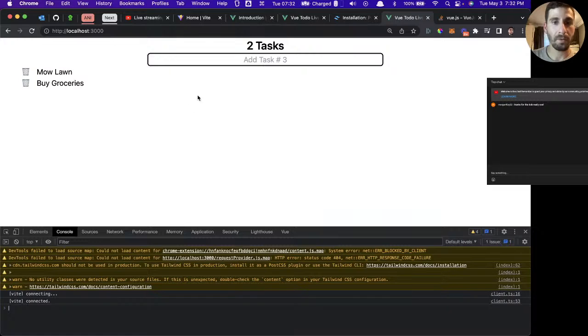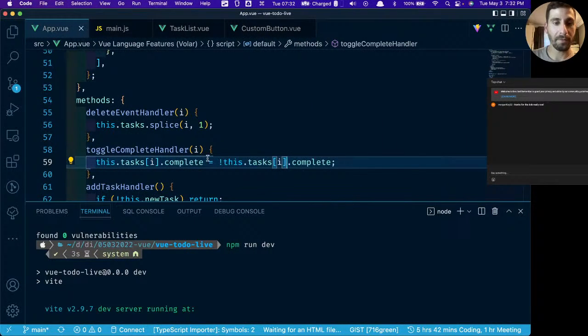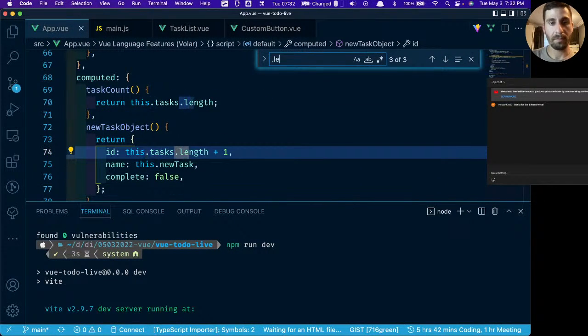So, task 3, task 4, task 5, task 6. We can cross them off to mark them as completed, or we can delete them when we're done with them. Except when we delete that last one, that's why it's an issue.